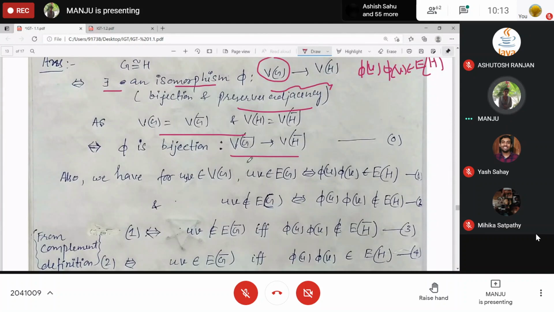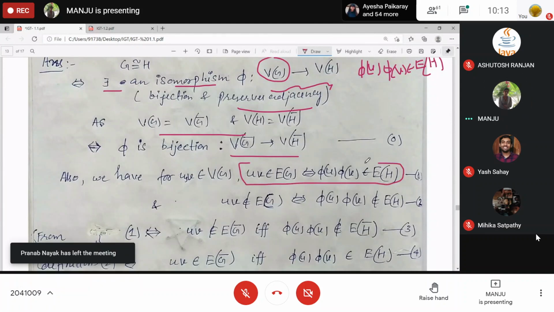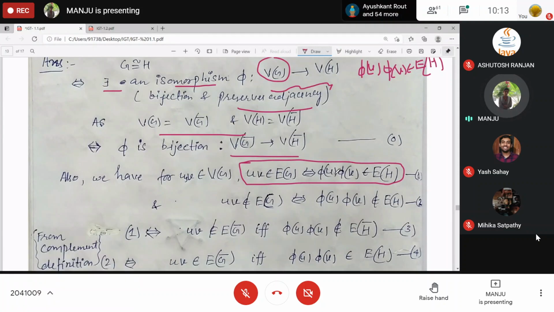If two vertices in G are adjacent, forming an edge, their images will form an edge in H, and if any two vertices are not adjacent, their images will not be adjacent in H. The first one is adjacency, and this means non-adjacency, so phi preserves the adjacency and non-adjacency conditions.